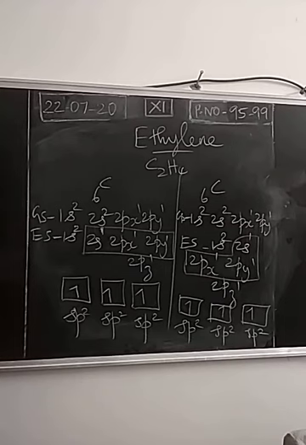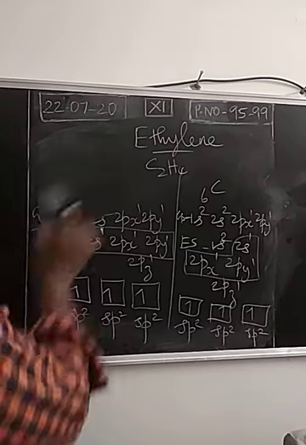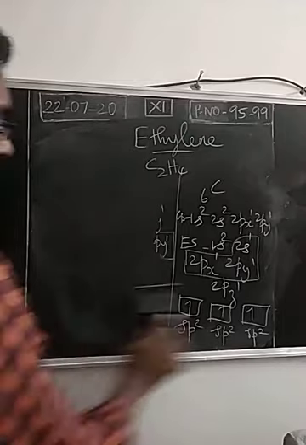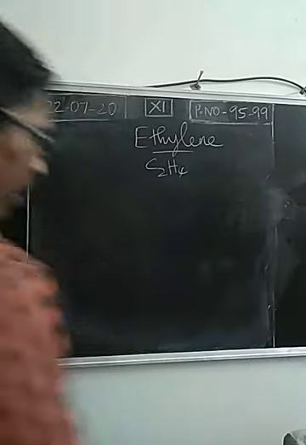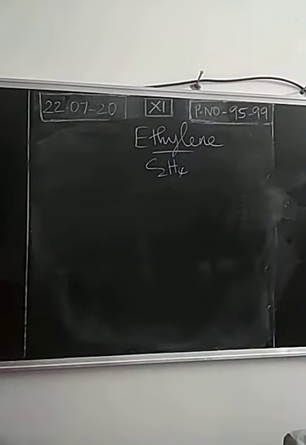How the orbitals are involved in overlapping should be explained. For explaining any molecule, we have to first consider what? Hybridization. What are the ground state and excited state configurations? What will be the possible hybridization? Then the next step will be the overlapping of orbitals. Overlapping takes place between atomic orbitals or hybridized orbitals. We consider sp2 hybridized orbitals, isn't it? So carbon has sp2 hybridized orbitals for overlapping.